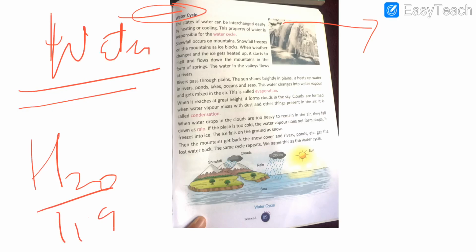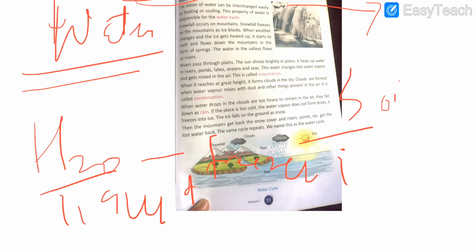Now students, we will read another topic, that is water cycle. What is water cycle? Before moving to water cycle, students, we know that the states of water can be interchanged easily by heating or by cooling. For example, you have a water bottle that is in the liquid form. You can put it in a freezer. When you put this in a freezer, it will change into the solid form of water, that is, it will change into ice.